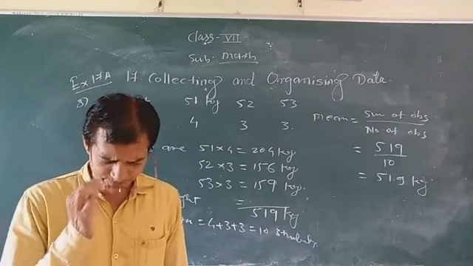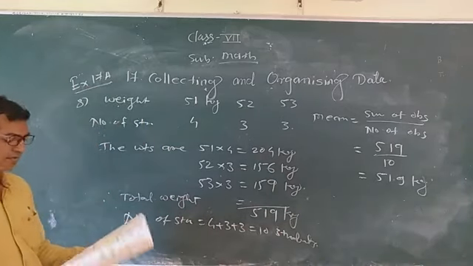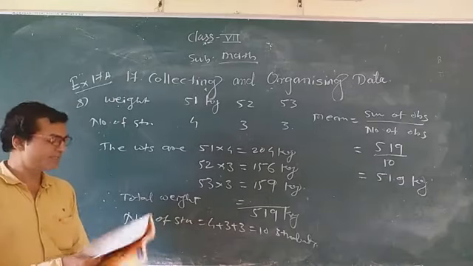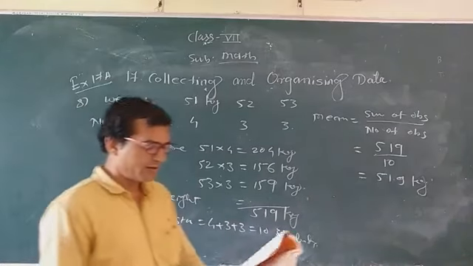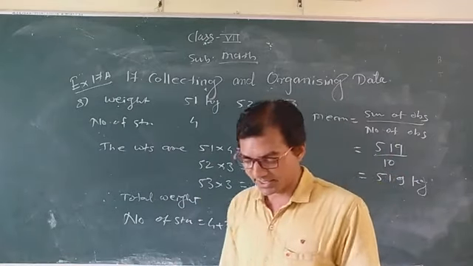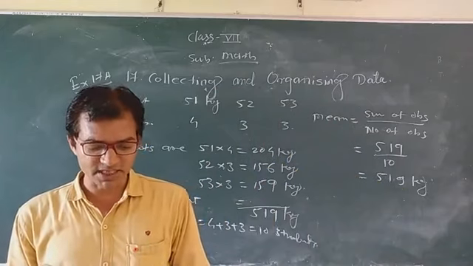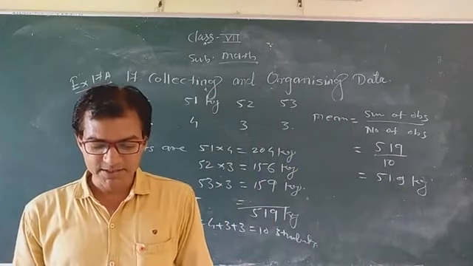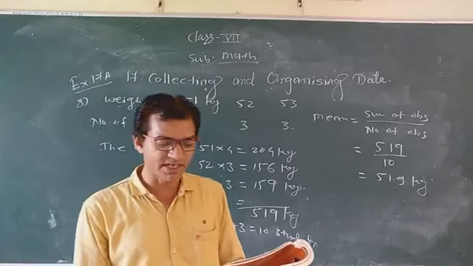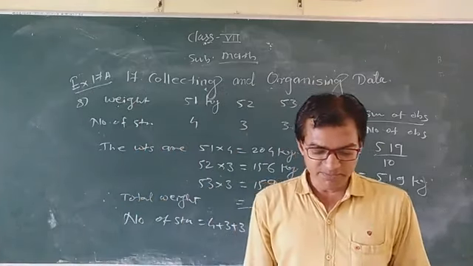This is the homework for you. Write down this first. Okay, the last problem I will explain only; you have to solve it. The table given below shows the pocket money of 30 students. Students get pocket money ₹10, number of students 4. Means 4 students have pocket money of 10 rupees, 8 have 20 rupees, 12 have 30 rupees and 6 have 40 rupees. So you have to find the mean pocket money.